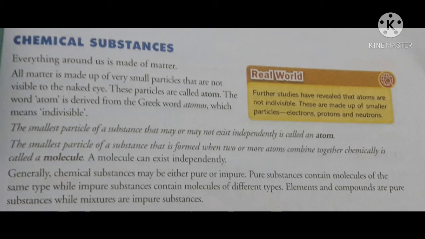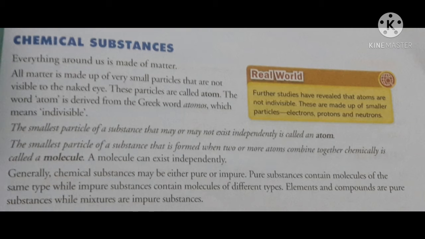Now, the smallest particle of a substance that is formed when two or more atoms combine together chemically is called a molecule. Molecule means the atoms, when they combine together chemically, also form a smallest particle of the substance. So this is called a molecule. Molecules can exist independently, or we can say molecules are the smallest particle of a substance that has independent existence.